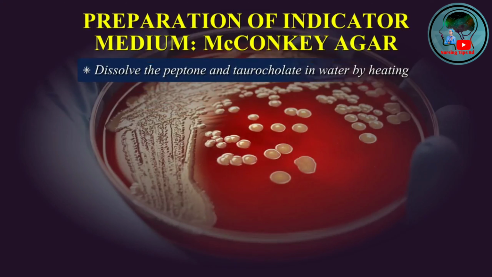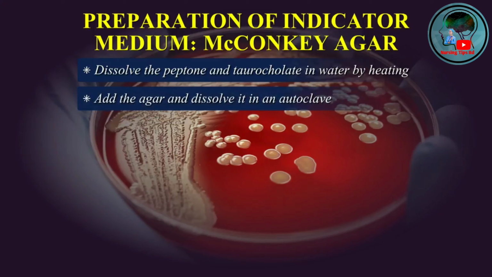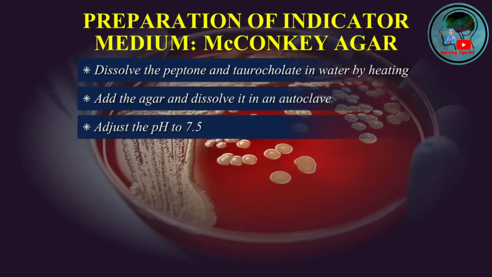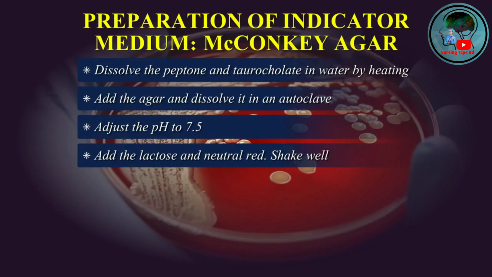Dissolve the peptone and taurocholate in water by heating. Add the agar and dissolve it in an autoclave. Adjust the pH to 7.5. Add the lactose and neutral red.